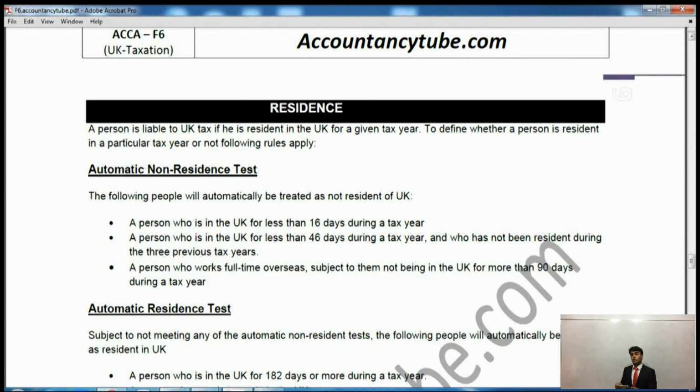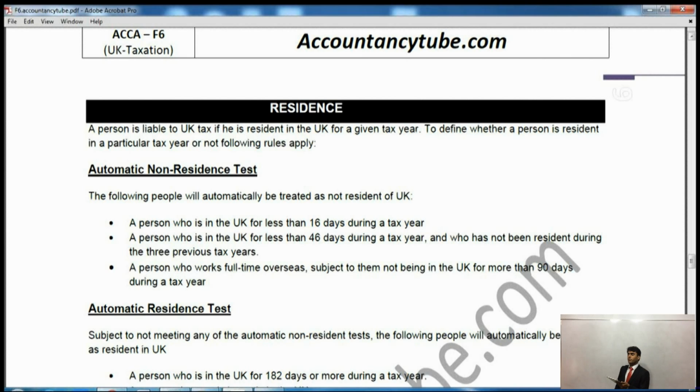We don't have to get into more details. So what are those conditions? Automatic non-residence test. If any of these conditions are met, the person will be considered non-UK resident. The following people will automatically be treated as non-resident of the UK. Who are these people? A person who is in the UK for less than 16 days during the tax year.